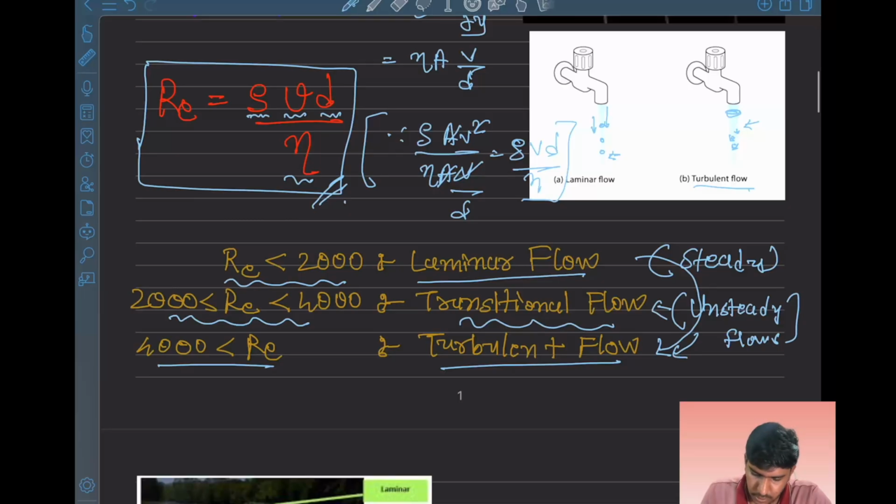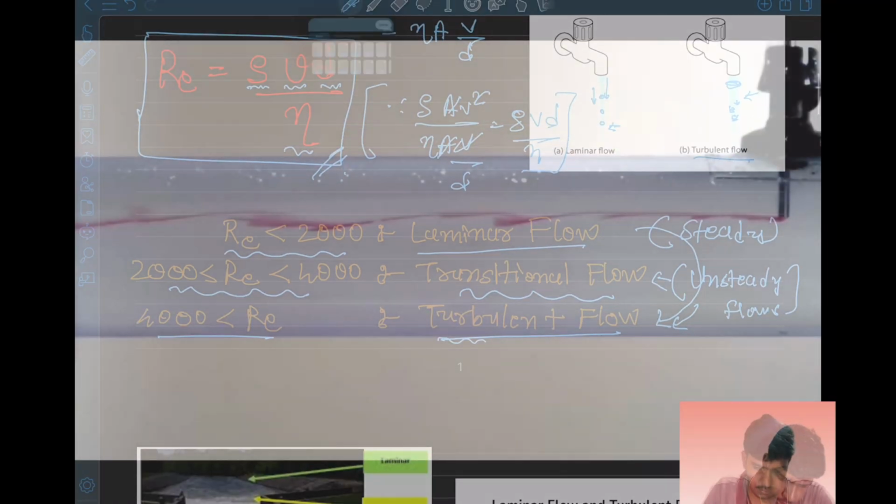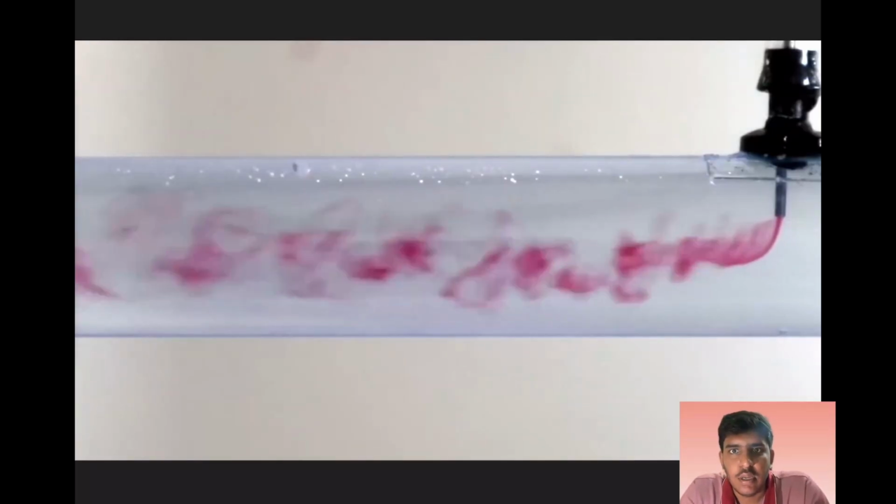Both are unsteady flow. We especially mention turbulent flow when it is turbulent, but if it is a transitional flow, we can say it is unsteady flow also. Let's see one more example of one video. So this is the laminar flow, this is the turbulence flow.